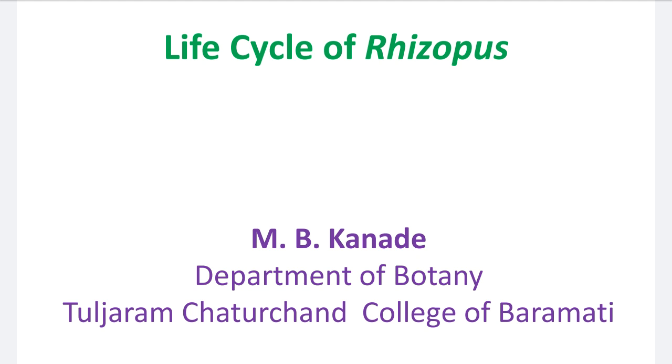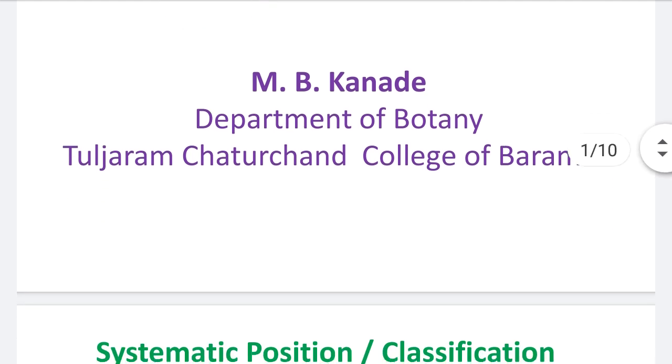In the next lecture, part two, we will focus on sexual reproduction, the life cycle pattern, and alternation of generations in Rhizopus. Okay, so today's topic is the life cycle of Rhizopus, part one.